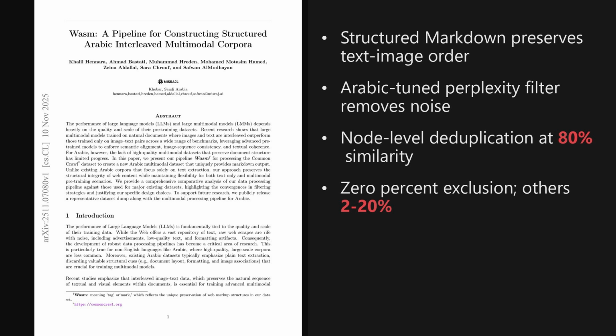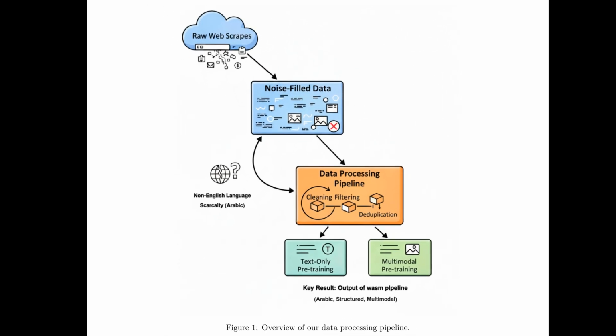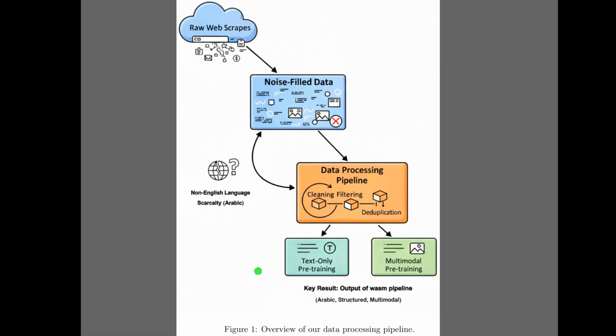The paper is titled Wasm, a pipeline for constructing structured Arabic interleaved multimodal corpora, and the implications for model training are quite significant. Alright, Figure 1 summarizes how messy web pages become clean, structured Arabic data for training.